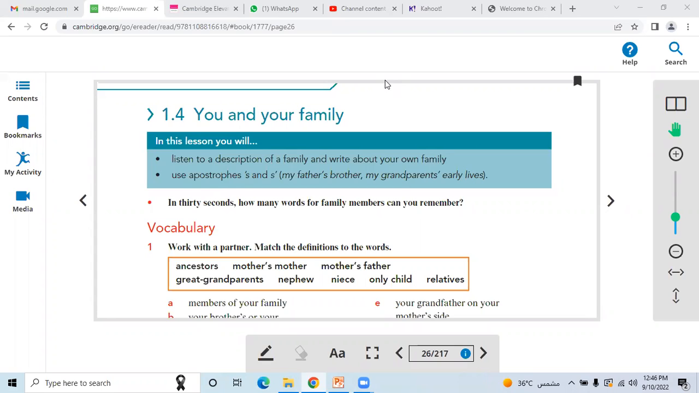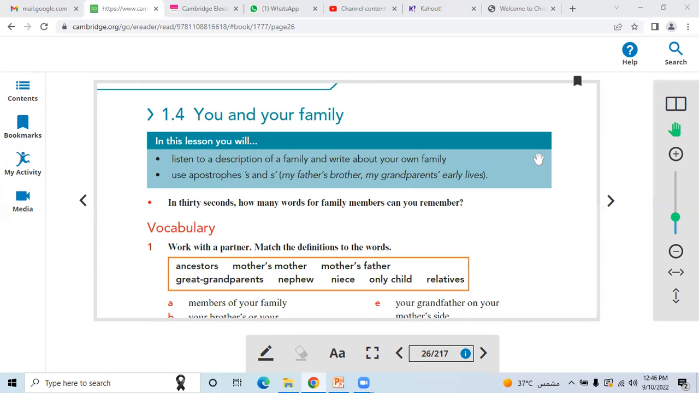Today we are going to summarize lesson number 1.4. It's the fourth lesson of the first unit, You and Your Family. In this lesson, we listened to a description of a family, and we wrote about our own families, you guys.